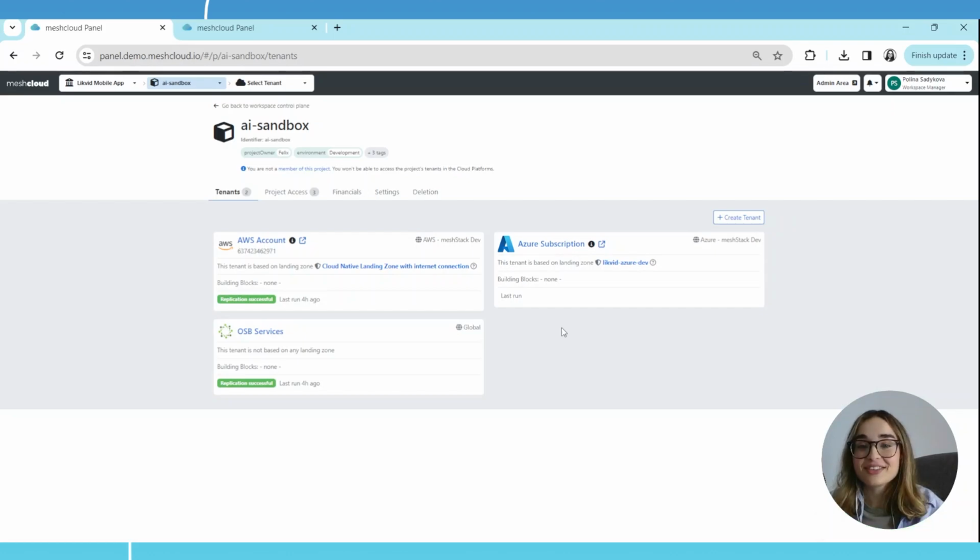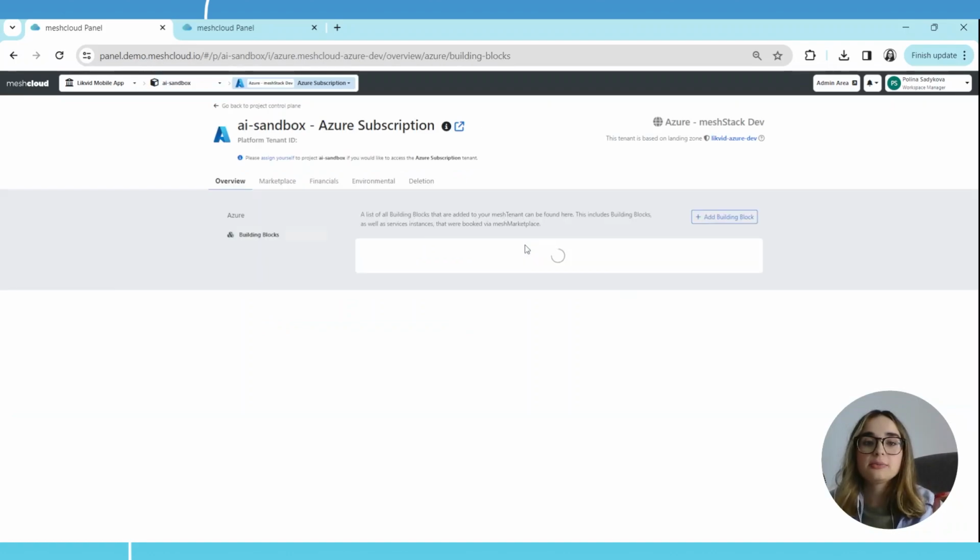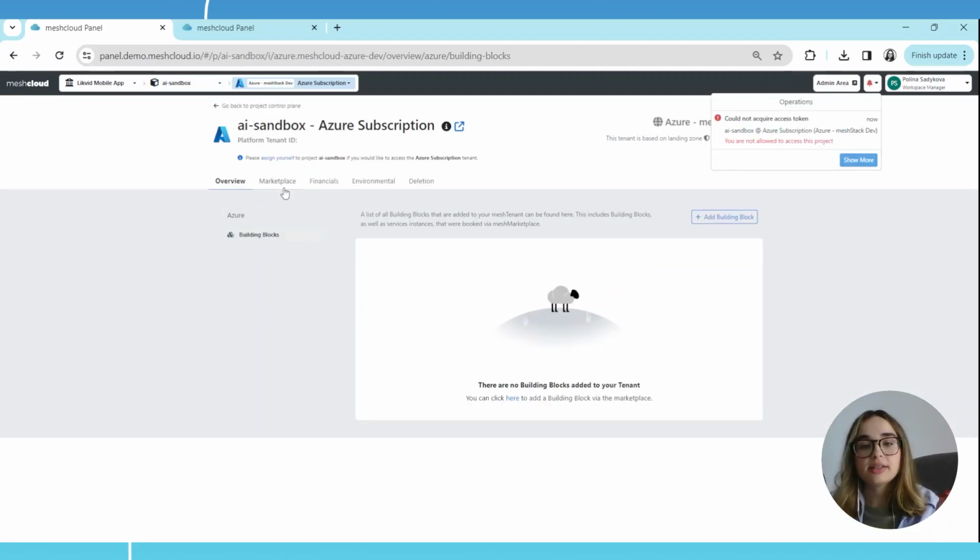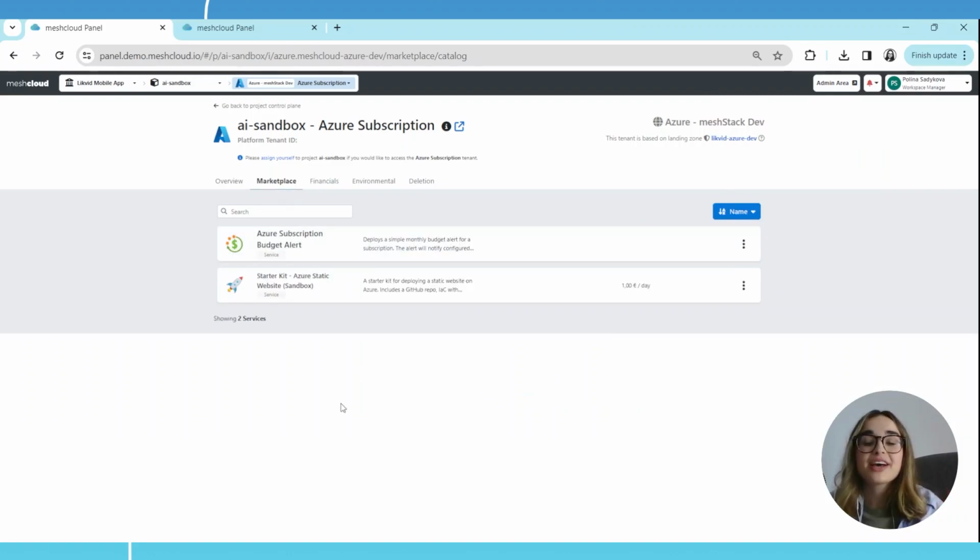But this is not really finished, meaning you can always add on top all the services as I mentioned earlier, and which I show you in the related. You just need to go to this tenant, and this tenant has its own marketplace. So it's kind of a pre-filtered view of all the services which are available based on the landing zone which you choose and based on your project tags.